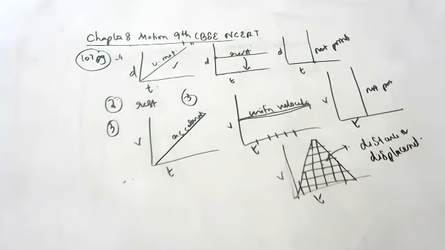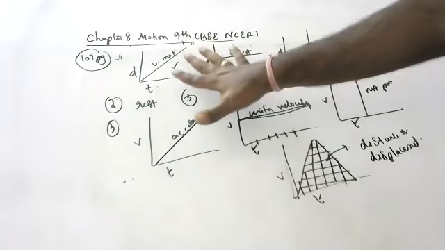Okay, children, some more questions are there. We will do them tomorrow. So for today, this is enough. I discussed up to page number 107. From 108, there are some examples, textbook examples and back questions, everything I'll do tomorrow. Please keep practicing, children. All these graphs you should remember.